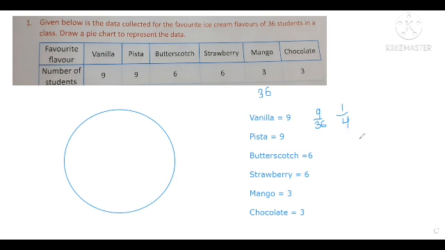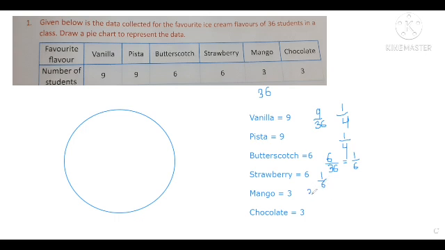So it's pretty clear कि पिस्ता के लिए भी फ्रैक्शन जो है वो 1/4 ही होगा. Next, for butterscotch it will be 6 by 36, 6 out of 36 people. So this is equal to 1 by 6. For butterscotch. Similarly, for strawberry also it is 1 by 6.